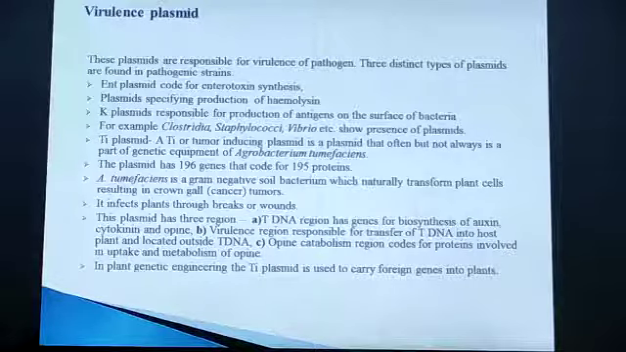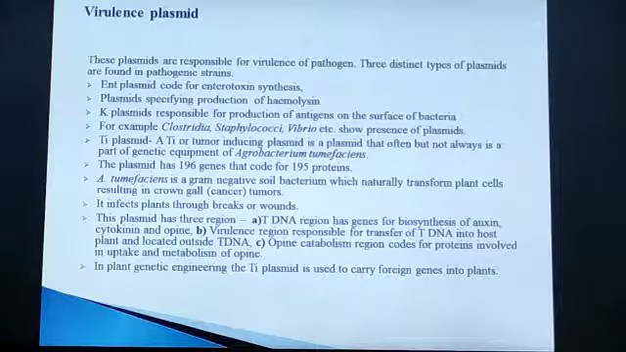Other plasmids specify production of hemolysin, which is responsible for degradation or lysis of the RBCs. Then there are the K plasmids, which are responsible for the production of antigens on the surface of bacteria. For example, Clostridia, Staphylococcus and Vibrio show the presence of such types of plasmids, and hence their pathogenicity. Another virulence plasmid is the Ti plasmid, or tumor inducing plasmid.